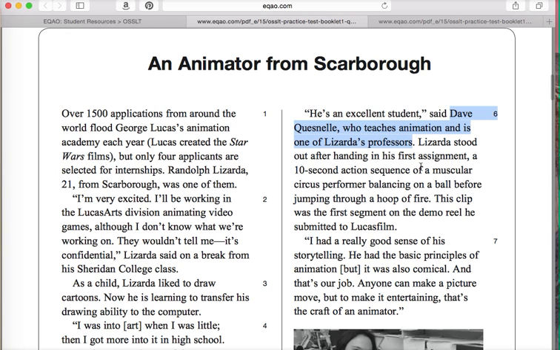So let's read his quotation. He's an excellent student. That's one of the quotations. He also says, I had a really good sense of his storytelling. He had the basic principles of animation, but it was also comical, and that's our job. Anyone can make a picture move, but to make it entertaining, that's the craft of an animator.